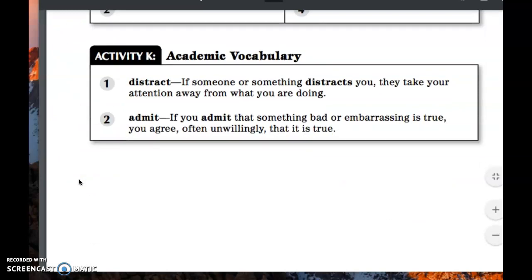If you're going to learn 4 vocabulary words, look at line 1. Read the word to yourself. Actually, in this instance, you're going to learn 2 vocabulary words. I'm sorry. Look at line 1. Let's read the definition. If someone or something distracts you, they take your attention away from what you're doing.